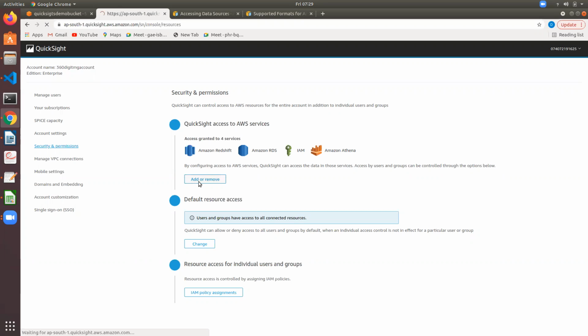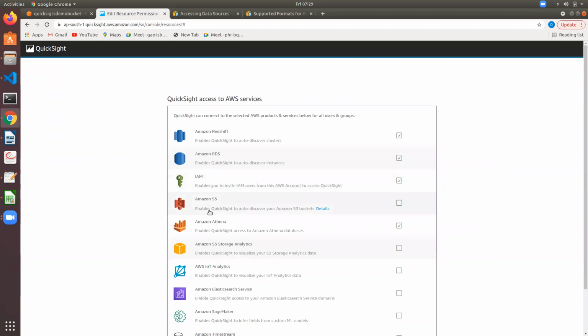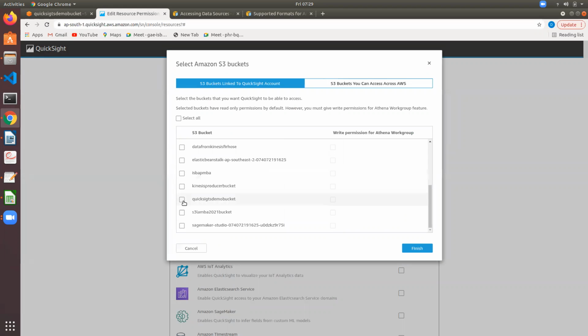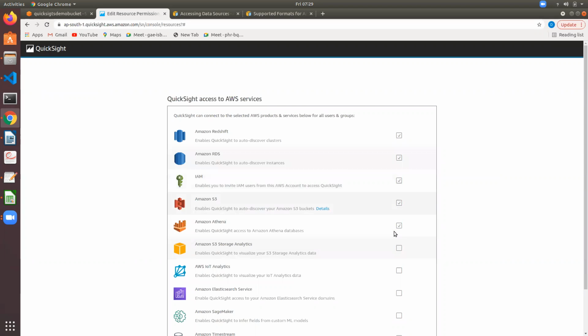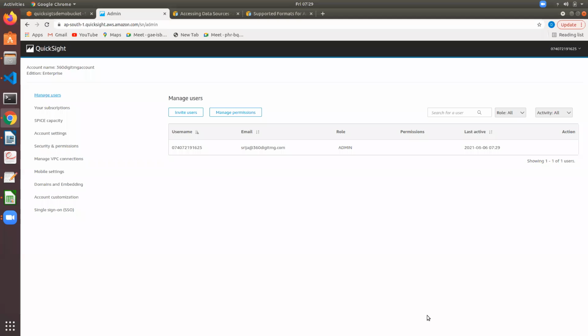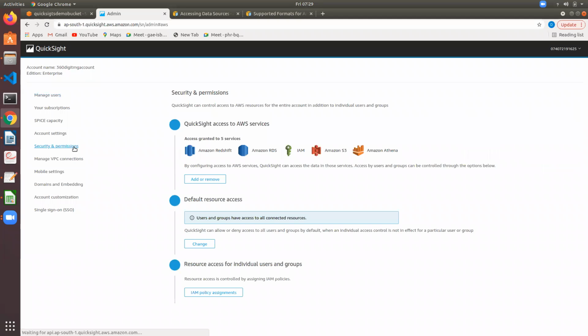Let us add or remove. Go here and choose S3 also, Amazon S3. Now it's asking me to choose the bucket. Let us choose the QuickSight demo bucket and finish. Update. Let us cross check. Yes, Amazon S3 is there now.